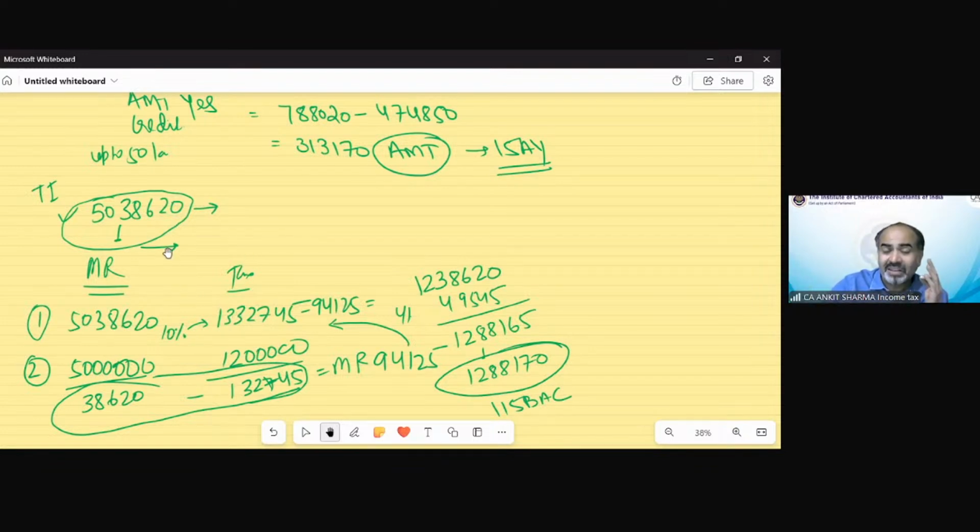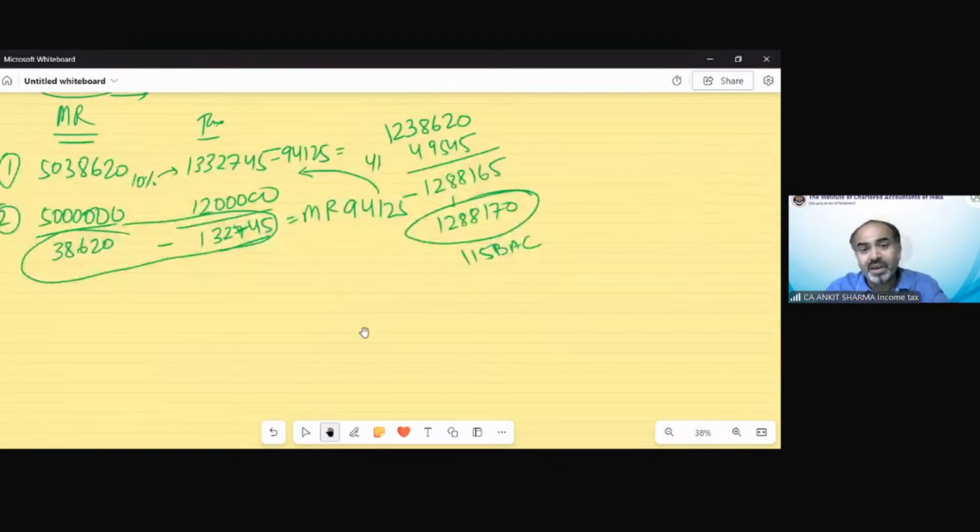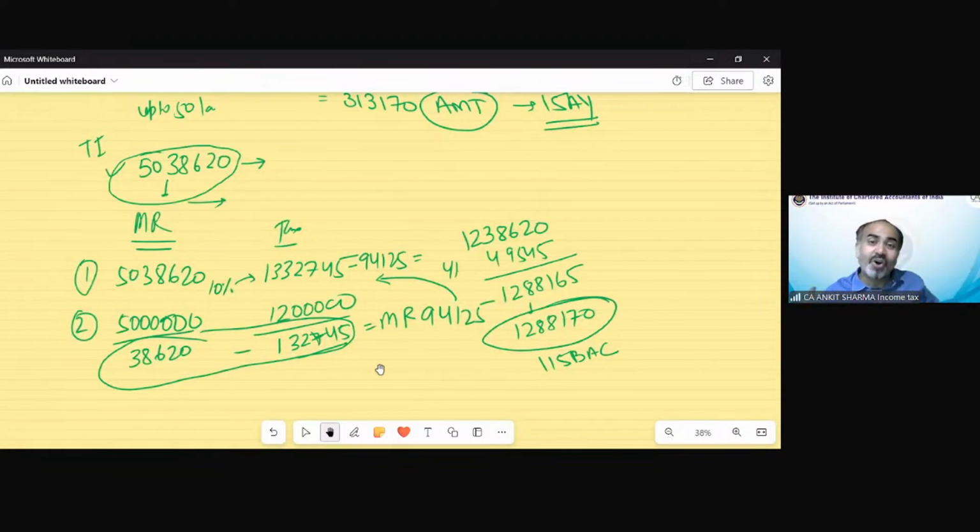And if somebody has made this kind of mistake, then all his hard work for solving this question would be lost because at least 3 or 4 marks are lost in this question because he won't be able to calculate the correct tax liability. So you can see how smart the examiner was in all these kinds of questions. You can see we have solved MTP second question, we have solved May 2024, we have solved November 23. Whenever there is a GTI question, there are special category rates always there, whether it's capital gain, whether it's casual income, whether there is some other rate applicable, always.